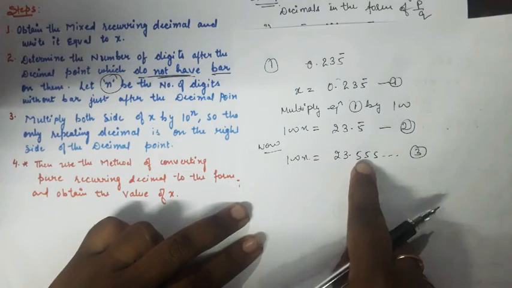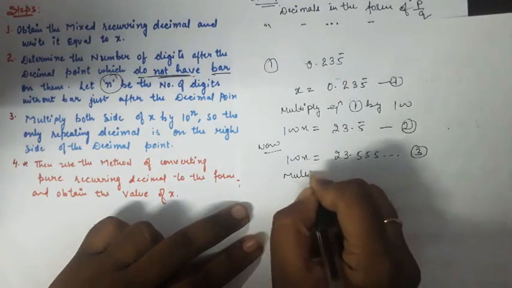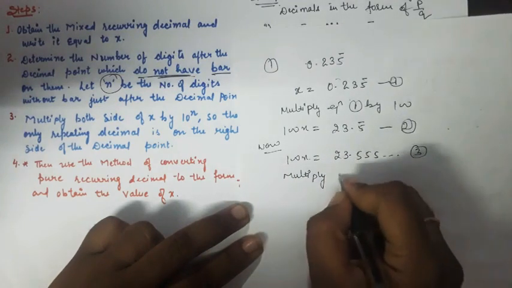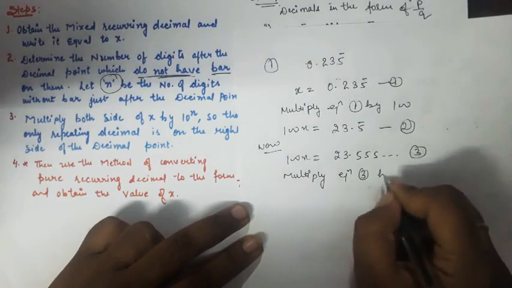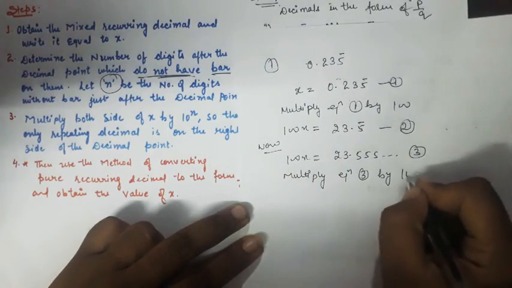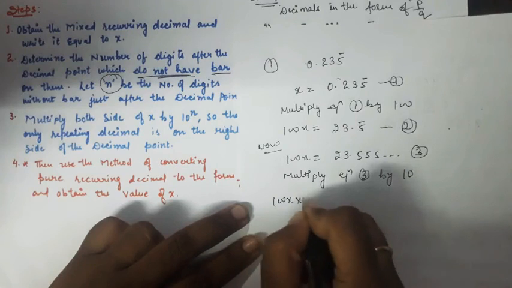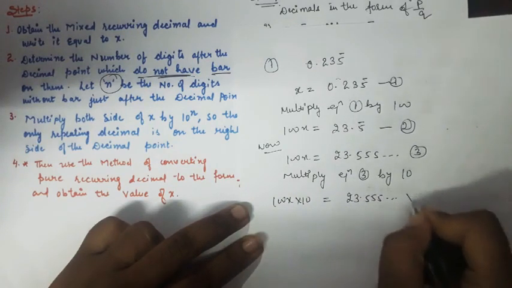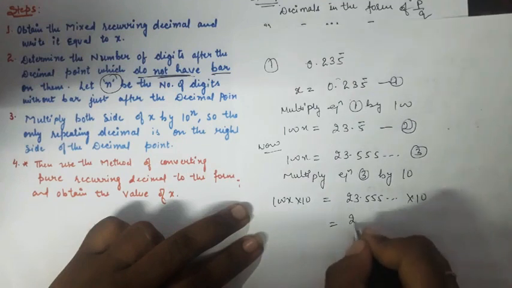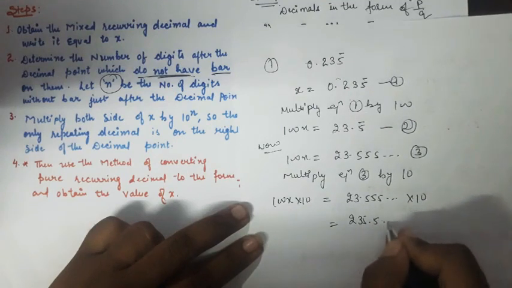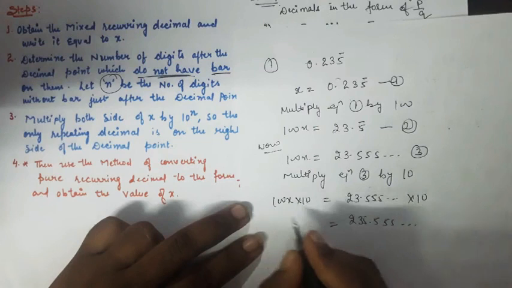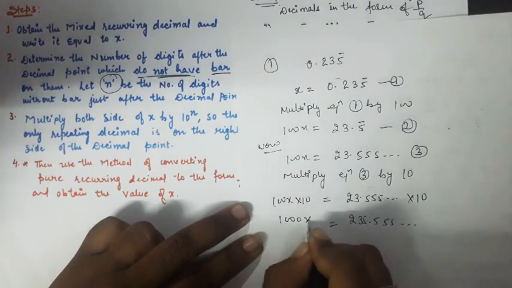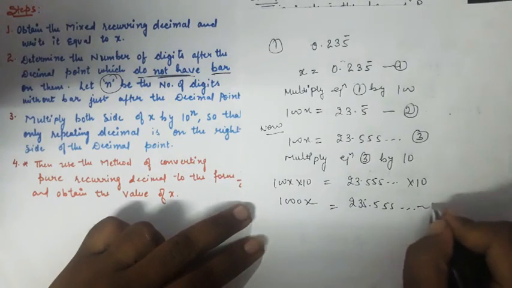As one number is repeating, I will multiply equation number 3 by 10. So 100x into 10 is equal to 23.555 and so on, into 10. I get 235.555 and so on. Here I get 1000x. This is equation number 4.